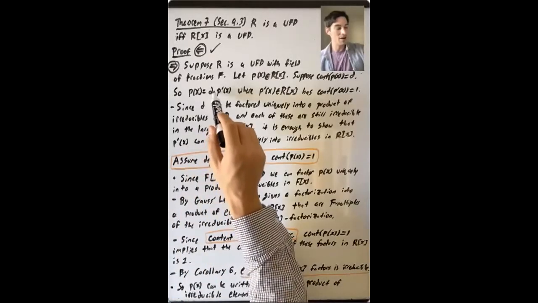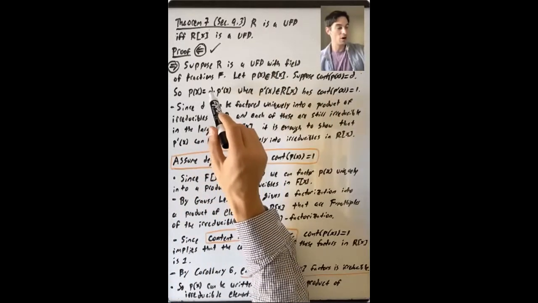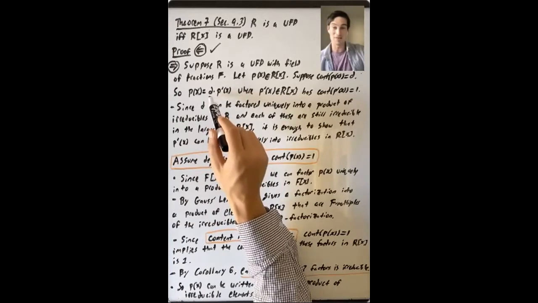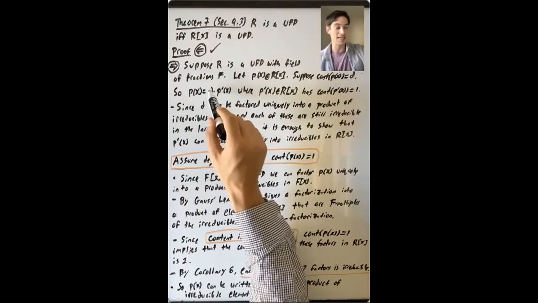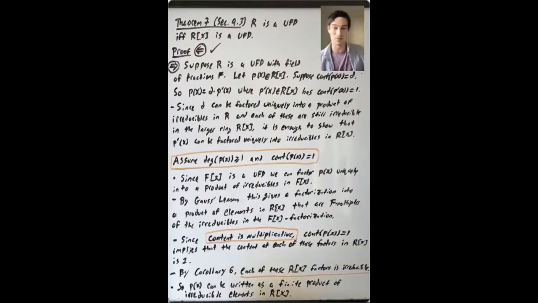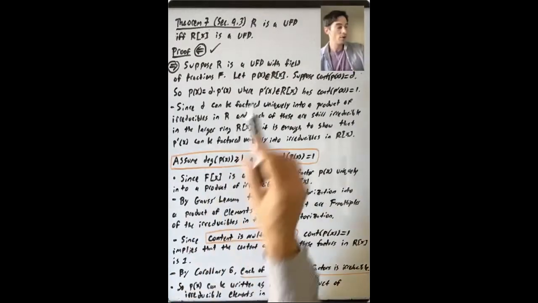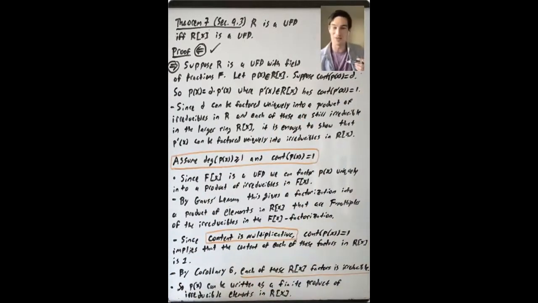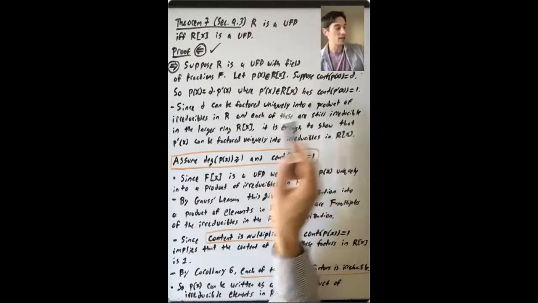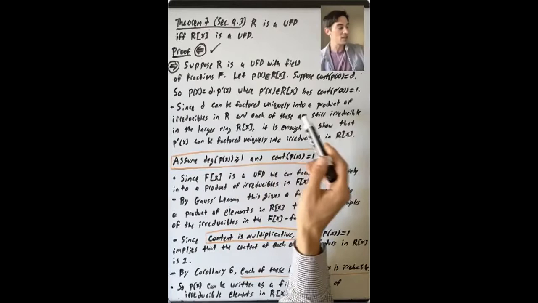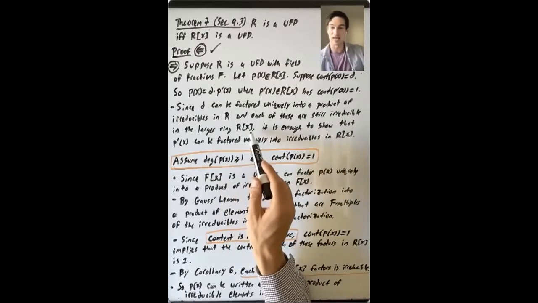And we know that R is a UFD. So d can be factored uniquely into a product of irreducible elements in R. What's true about those irreducible elements in R? Well, they're all in R[X] as polynomials of degree 0. And if you're irreducible in the ring R, the corresponding degree 0 polynomial of R[X] is still irreducible in R[X]. So d can be factored uniquely into a product of irreducibles in R, and each of these is still irreducible in the larger ring R[X].